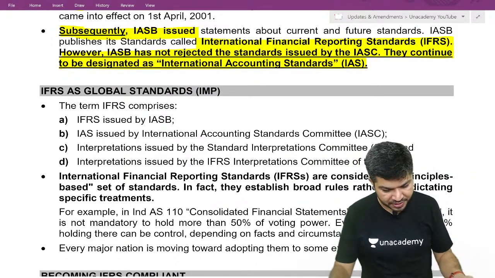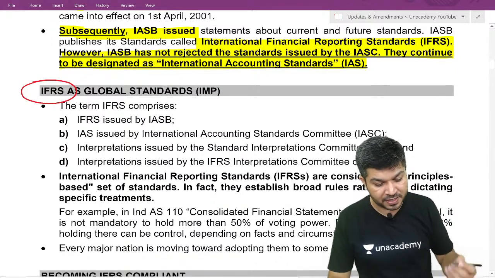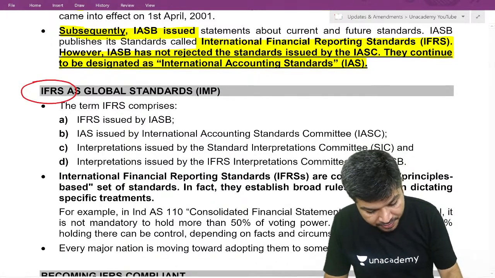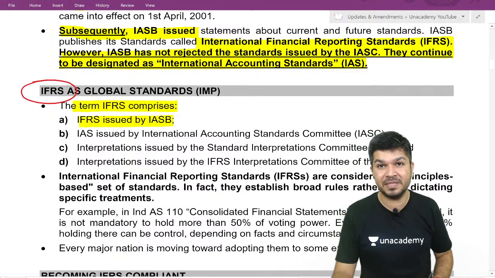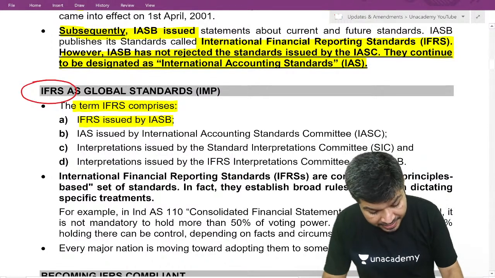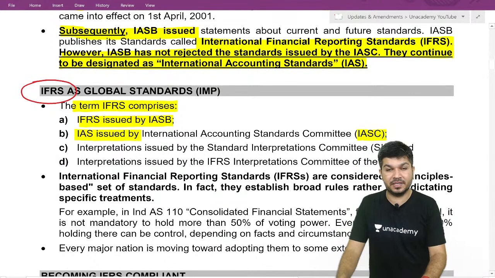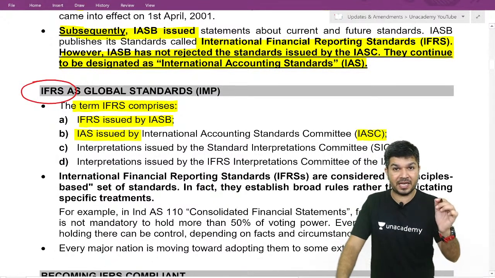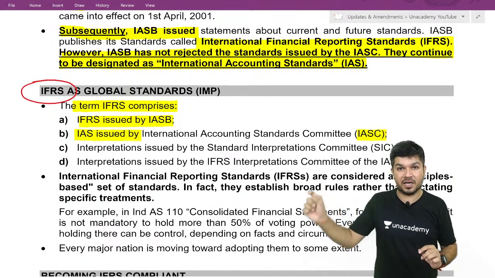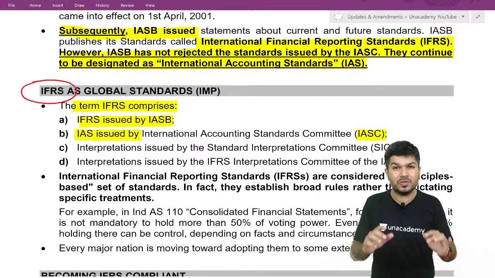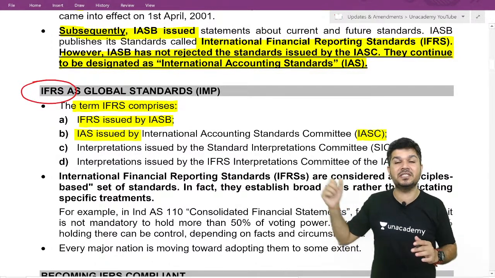To check, when I use the word IFRS, what does it comprise? The word IFRS comprises IFRS, International Financial Reporting Standard, issued by International Accounting Standard Board, and IAS issued by International Accounting Standard Committee.